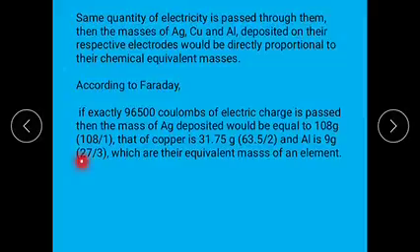And aluminum: the atomic weight is 27 divided by 3, the valency of aluminum. Okay, that is 9 grams.